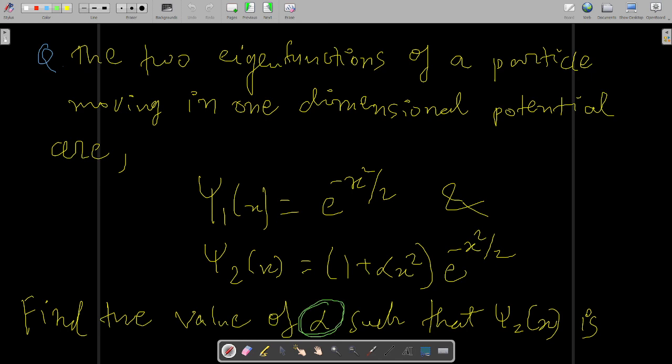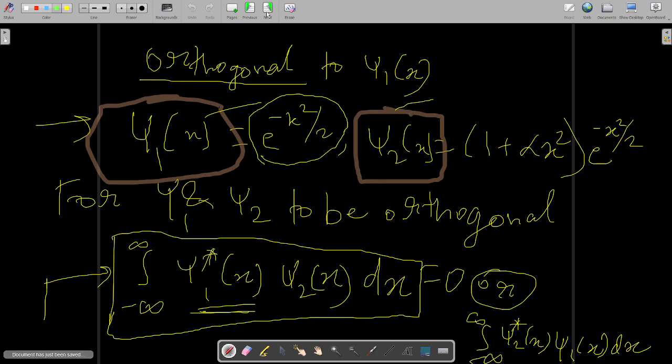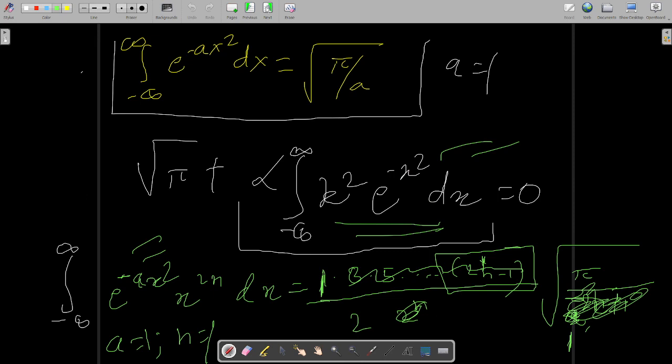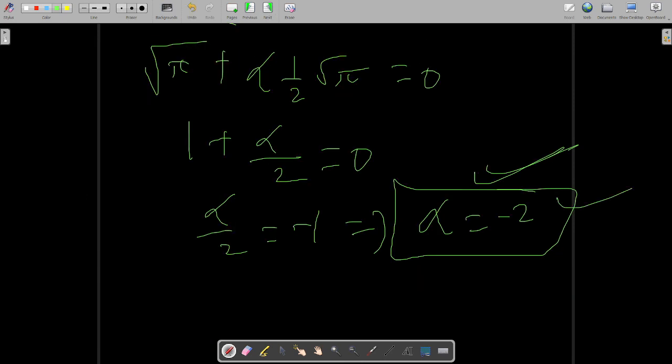Find the value of alpha so that these two functions are orthogonal. That is what was asked, and clearly you can see that alpha equal to minus 2 has come over here, and our value of alpha has been clearly found out. So your question can be solved like this. So your question was solved.